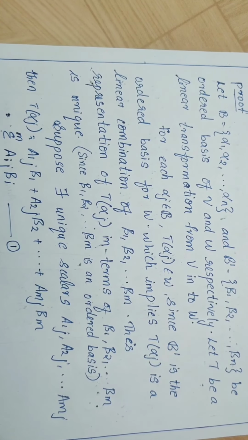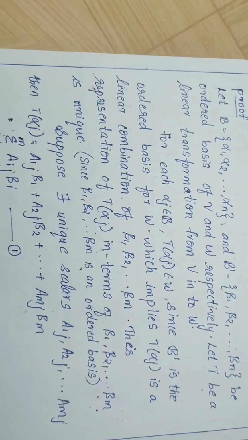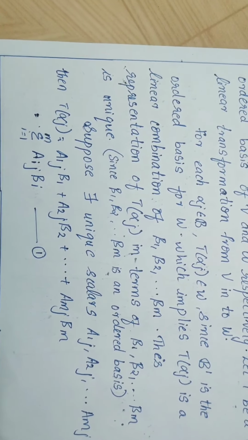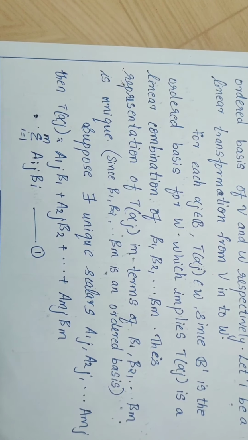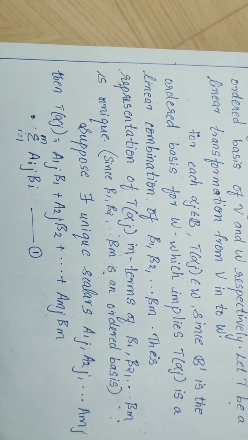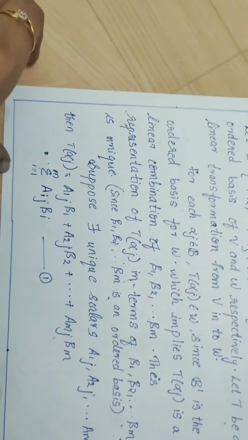Suppose there exist unique scalars a1j, a2j, etc., amj. Then we can represent T of alpha j as a1j beta 1 plus a2j beta 2 plus etc. plus amj beta m, which is equal to the sum over i equal to 1 to m of aij beta i. We denote this as equation 1.